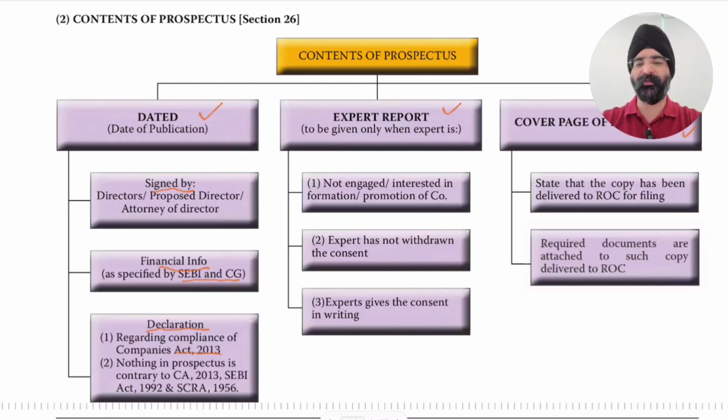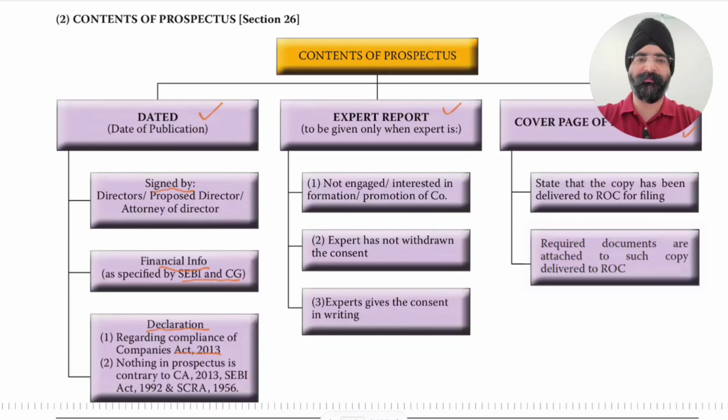Nothing in the prospectus is contrary to the Companies Act, SEBI Act, and SCRA. So this is an acceptance that we have duly complied and this prospectus does not contain anything contrary to the Companies Act, SEBI Act, and SCRA. Okay.